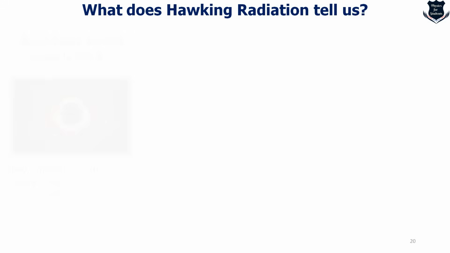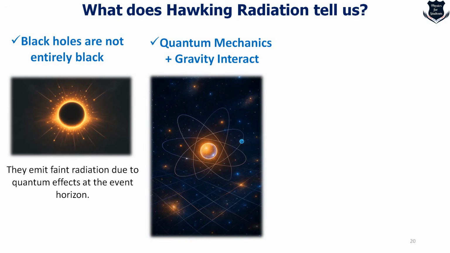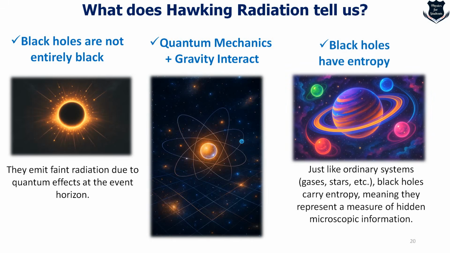First, we understood that Hawking showed us that black holes are not entirely black. Using the radiation and the thermodynamical principle of the Bekenstein-Hawking formula, we saw that they emit radiation due to quantum effects at the event horizon. Second, we also find that quantum mechanics and gravity start to interact. I won't say start to interact, but at certain phases it opens a window that quantum mechanics and general relativity can be united. He also showed that black holes do have entropy. That means, just like ordinary systems, gas, stars, etc., black holes carry entropy in a different way, meaning that they represent a measure of hidden microscopic information.